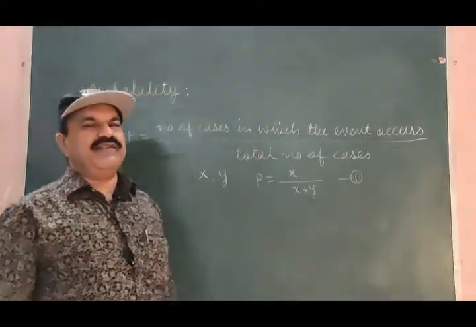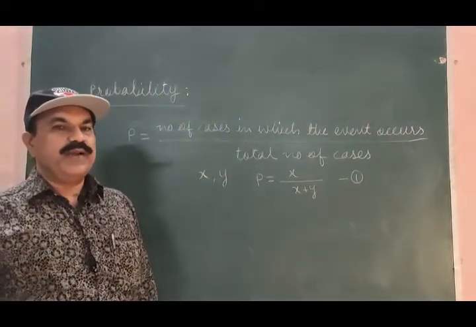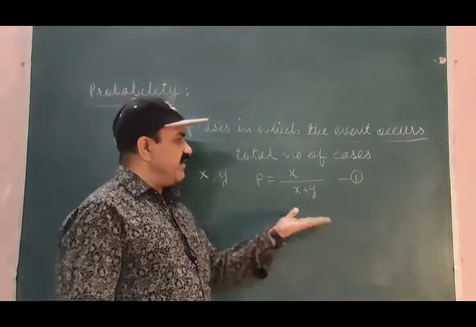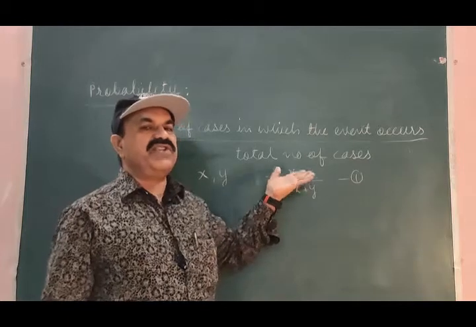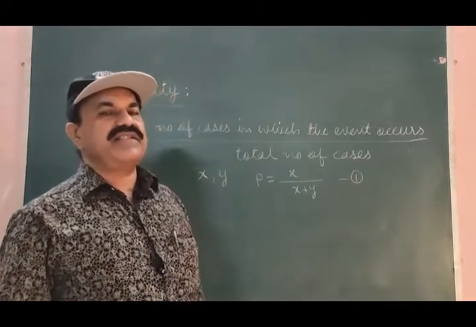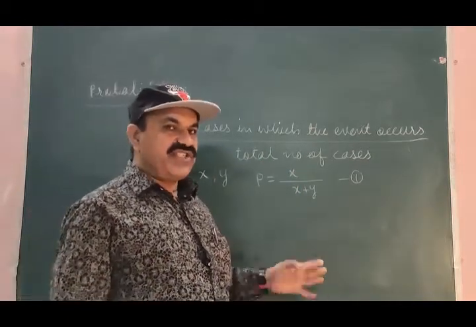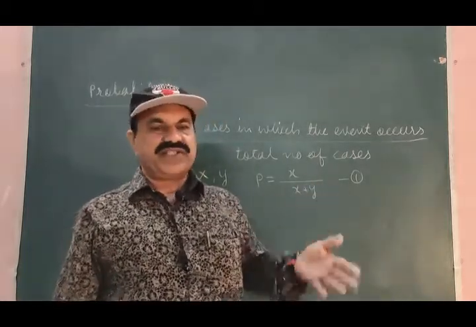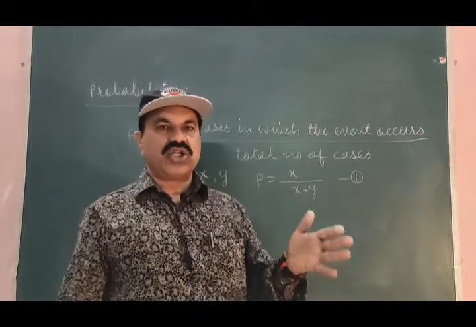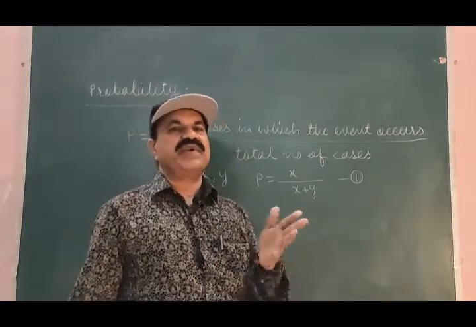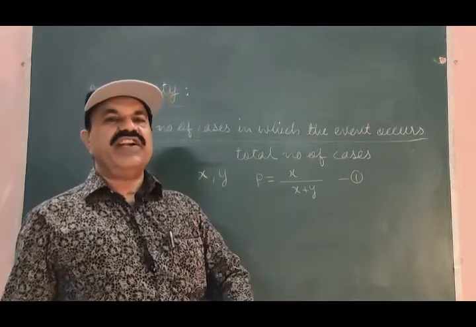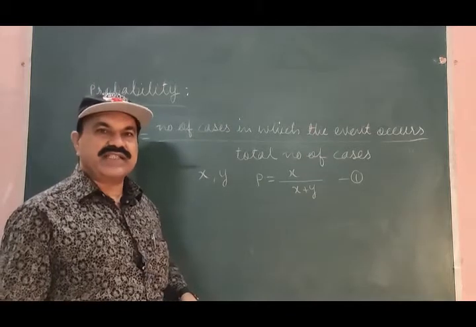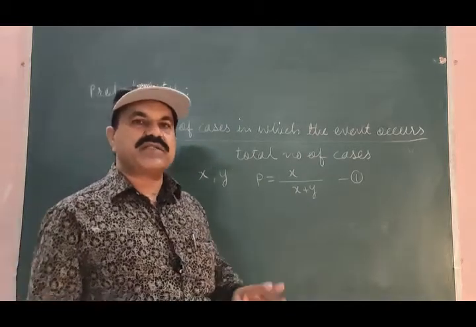Equation number 1. So, probability of occurrence of the event is given by the formula P is equal to X divided by X plus Y, where X is the number of cases where the event occurs, Y is the number of cases where the event does not occur, and therefore this P is known as probability of occurrence of the event.